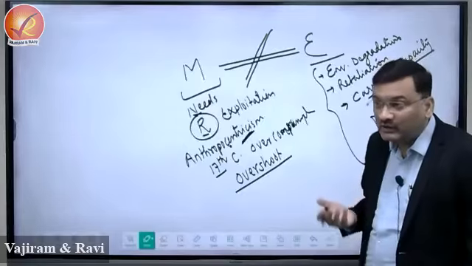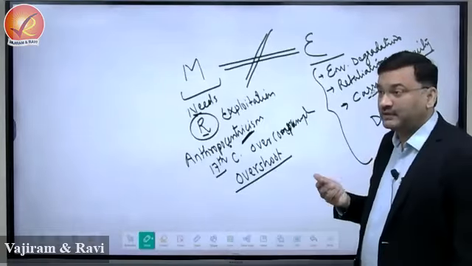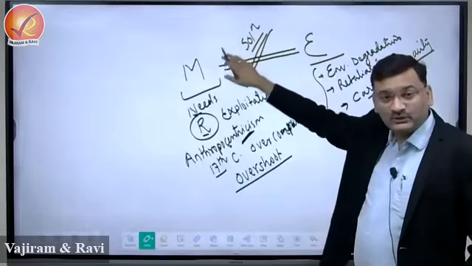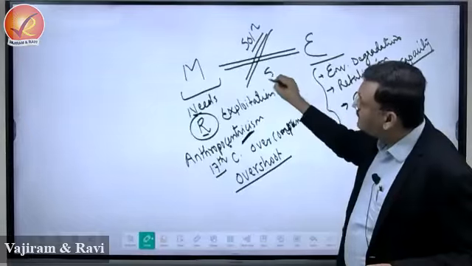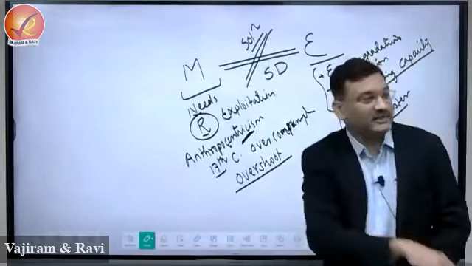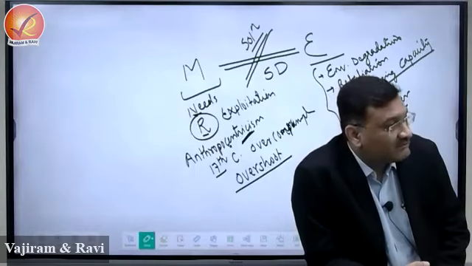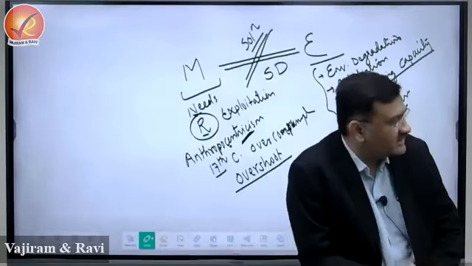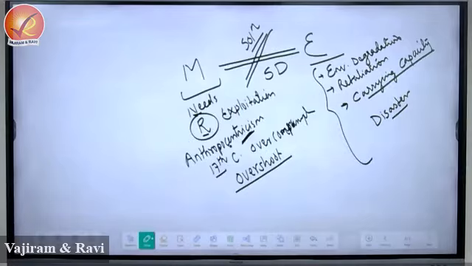anthropocentrism, right? Now what you have to do as a geographer, आपका role क्या है? What is the role of a geographer here? Is to provide what? Is to provide solution to balance relationship between man and environment. And one solution we have suggested to the world, and that will be referred as sustainable development. So this idea of sustainable development has a root in geography, though it is used in all the subjects. It is interdisciplinary. In economics also you use sustainable development, but it has emerged from geography, right?